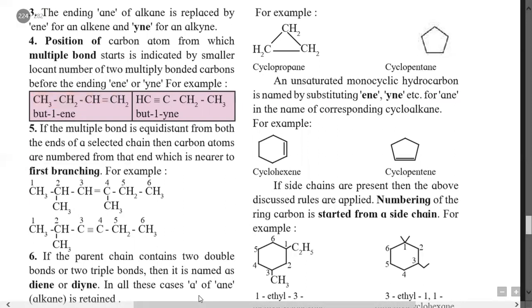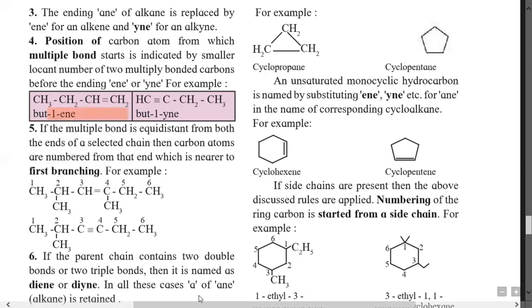Here the 4 carbon alkane is butane. From this, ane is replaced by ene, and before this the position of the double bond is given; between 1 and 2 the minimum number is 1, hence the correct name is but-1-ene.